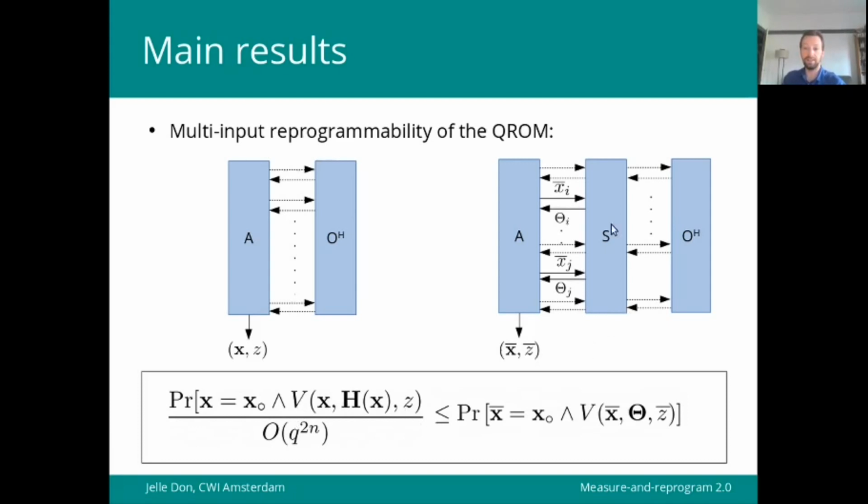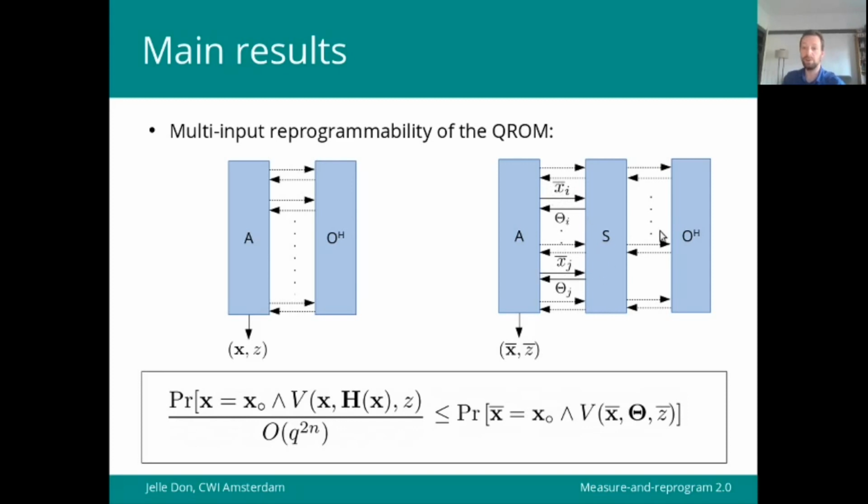Then there exists a simulator that can creep in between the adversary and the oracle and choose N of the adversary's queries at random, measure them, and on the input that it finds, so in this example N is 2 and the simulator finds x_i and x_j.